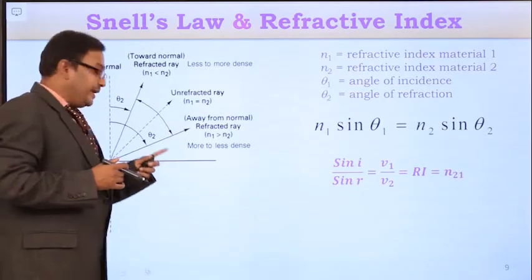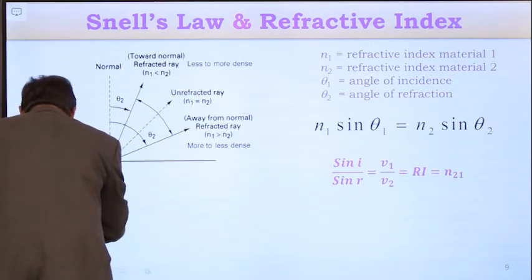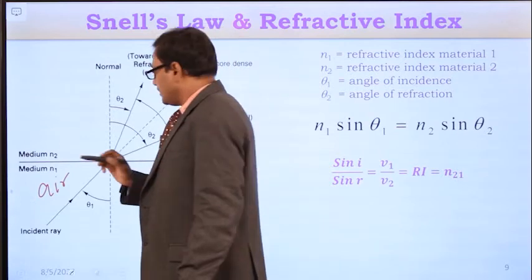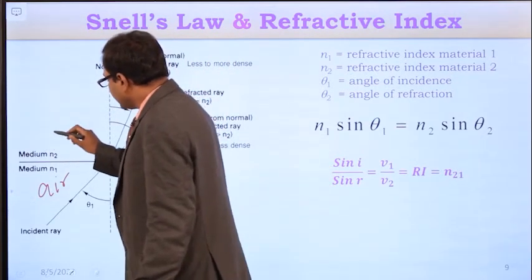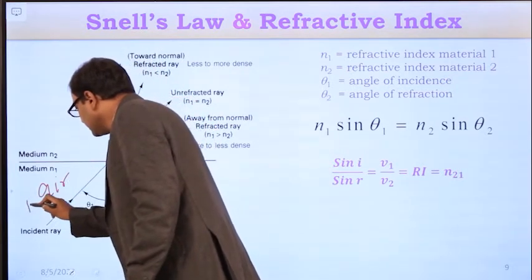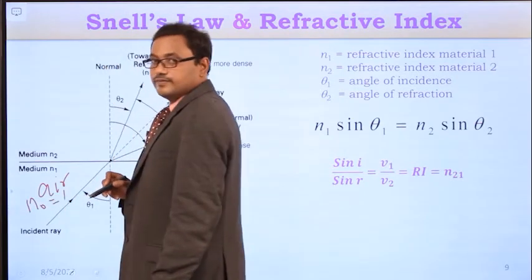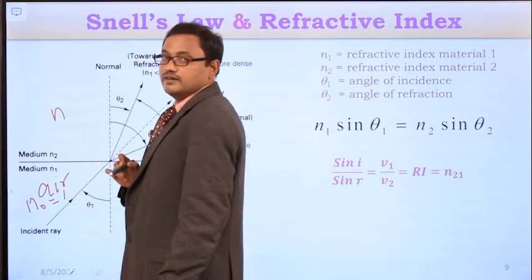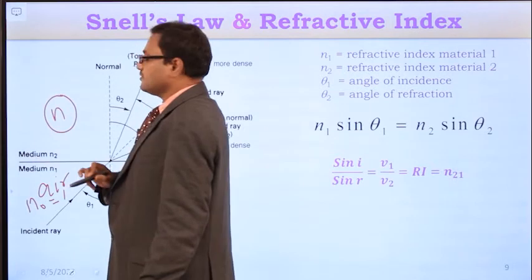Let us consider medium 1 is free space, with refractive index n0, whose value is equal to 1, and medium 2's refractive index is n, and we are trying to derive the expression for this n.